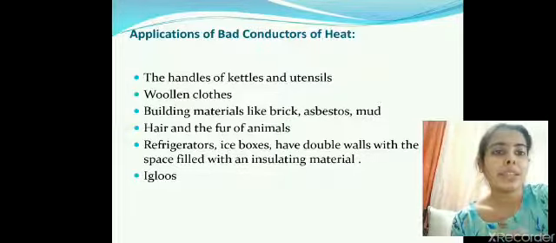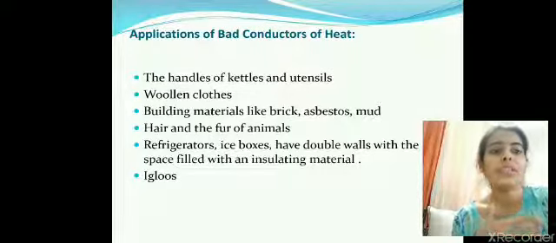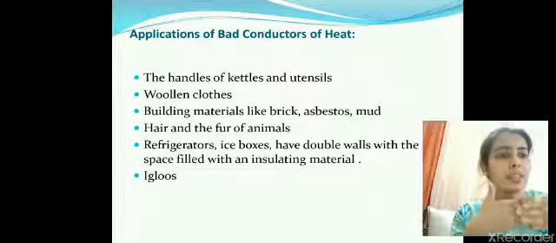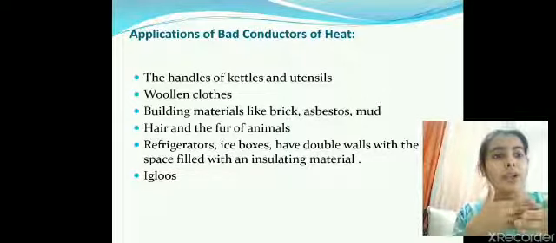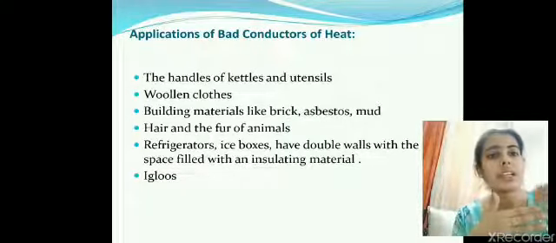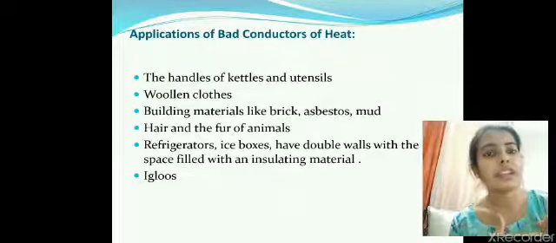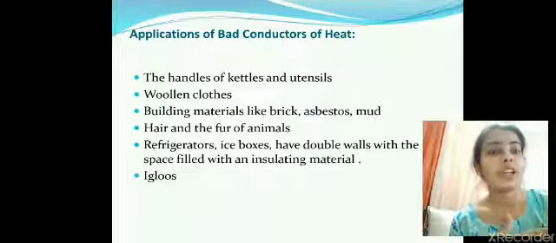Refrigerators and ice boxes also have double walls. Double walls mean two walls, and in between the two walls they have some insulating material. Again, it could be cork or something like that, which is filled in and does not allow the outside heat to enter inside the refrigerator.